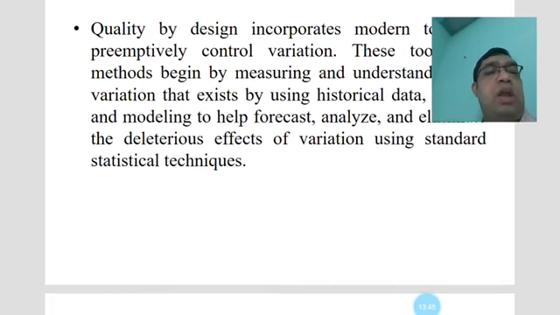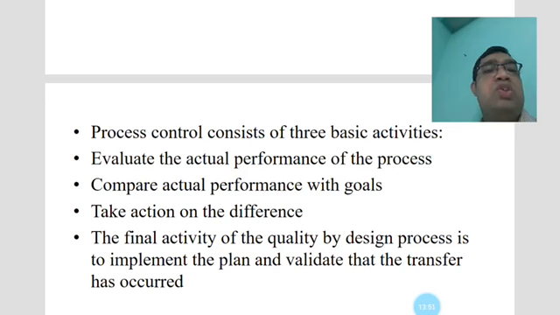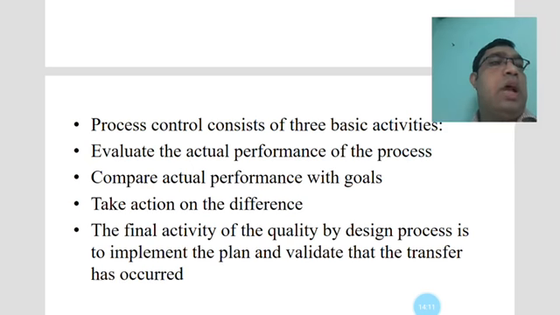Another thing, process control consists of three basic activities. Evaluate the actual performance of the process, compare actual performance with the goals, and take action on the difference. This is very essential, because you have to concentrate on your goals, for example that efficiency will be 100%, but you have to compare to this.